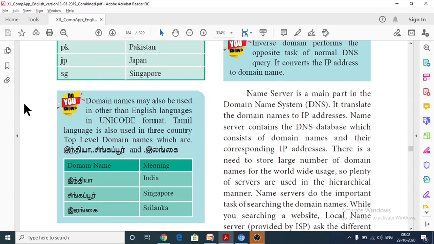So the name server contains the domain names from around the world along with their corresponding IP addresses. After you give the domain name, it maps the domain name to its corresponding IP address within the server, and then it redirects the website to your page.